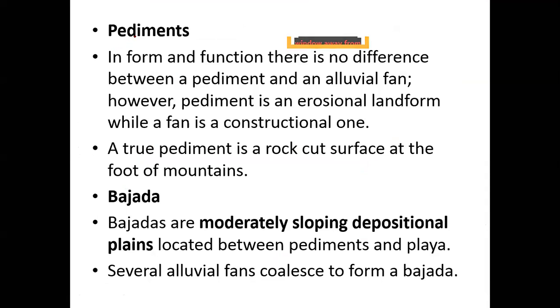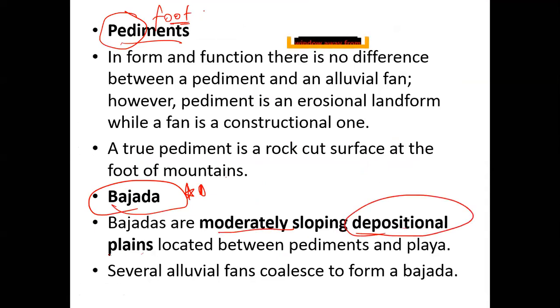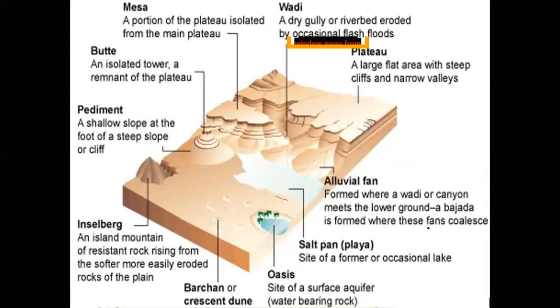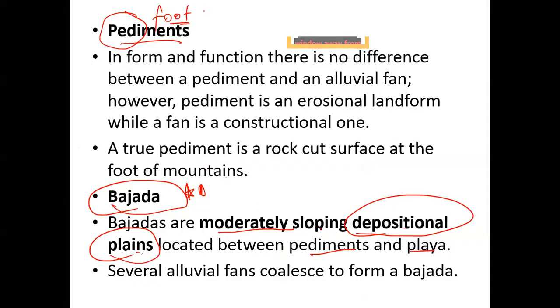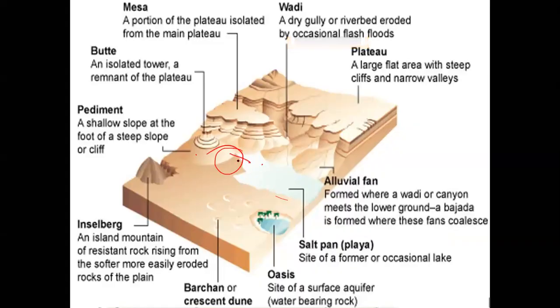Pediment, as we have just discussed, which is at the foot. Pedi, always remember, pedi means foot. So at the foot of my plateau or the mountain or my Inselberg, I find my pediment. Bajadas have been asked in your exam. These are nothing but moderately sloping depositional plains. Now this is the depositional plain between the pediment and the playa. Now let's get back. Where is my pediment? This is my pediment. This is my playa. So in between, I'll have this depositional moderate slope, which will be called a bajada. So this slope will be called a bajada.